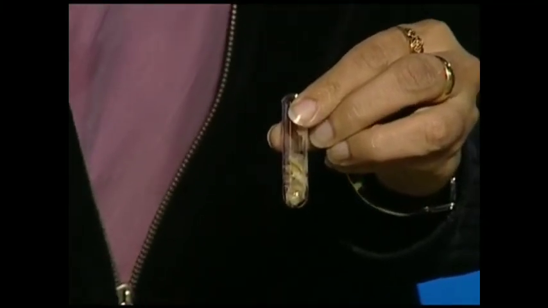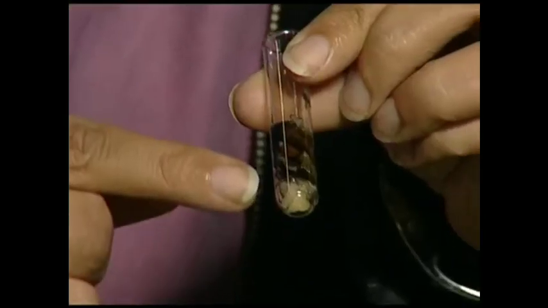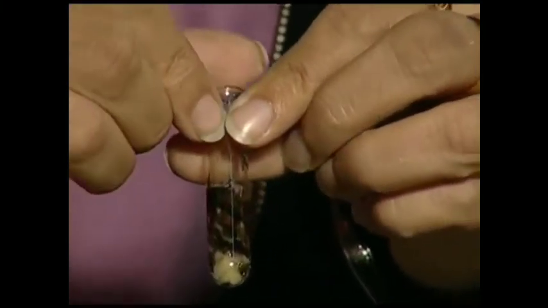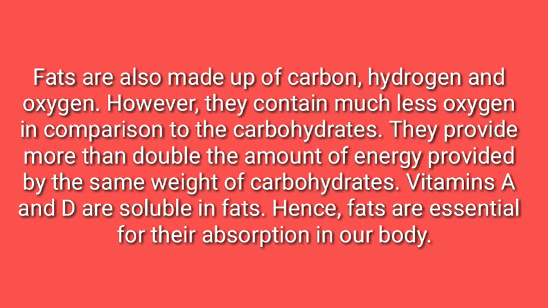Now, with the help of a dropper, we will add a few drops of iodine into the test tube. Now, iodine is usually brownish in color, but as soon as we add it to the starch, it turns bluish. So, this shows the presence of starch in the crushed potatoes.